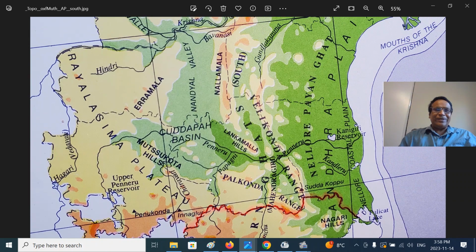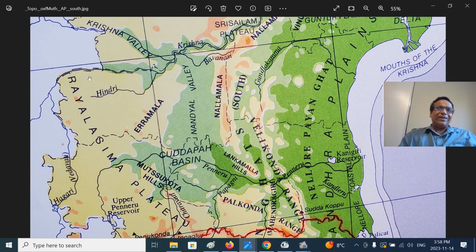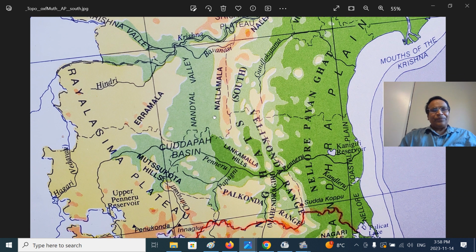This is the one Nallamala range. You can see the Nandyal Valley, the Tungabhadra River, the Handri River, the Krishna River, Gadwal, the interfluve Doab region, the Raichur Doab region, and the Kadapa Basin. This is the part we are talking about today. The Rayalaseema Plateau region, the Pattikonda ranges are here. This is the part.